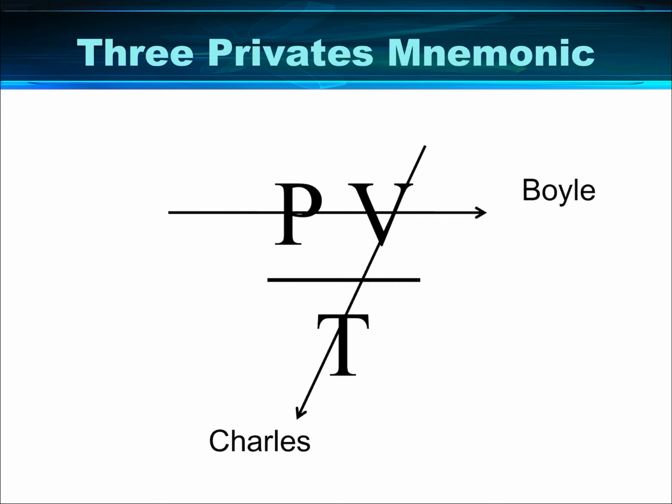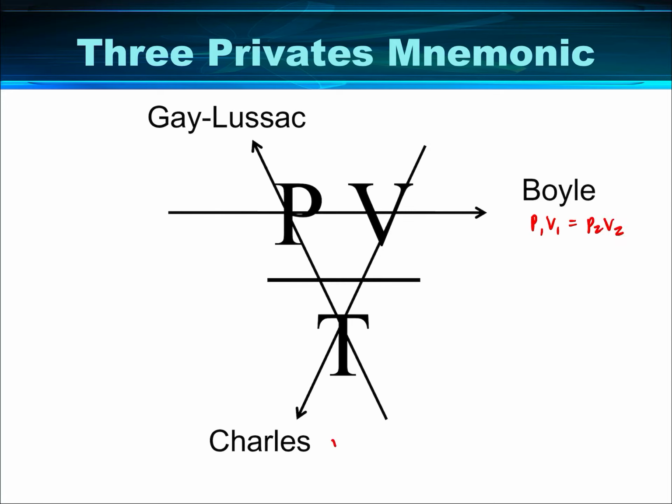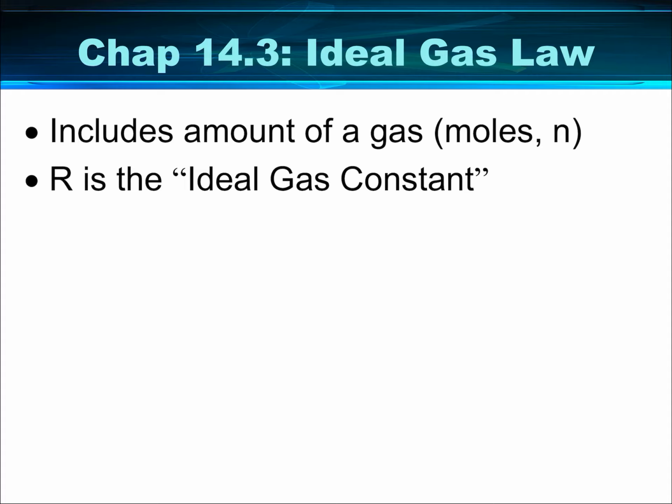PV is Boyle's law, right? VT is Charles' law, and pressure and temperature is Gay-Lussac. And you can see Boyle's is P1 V1 equals P2 V2. V1 over T1 equals V2 over T2 is Charles, and Gay-Lussac is P1 over T1 equals P2 over T2.